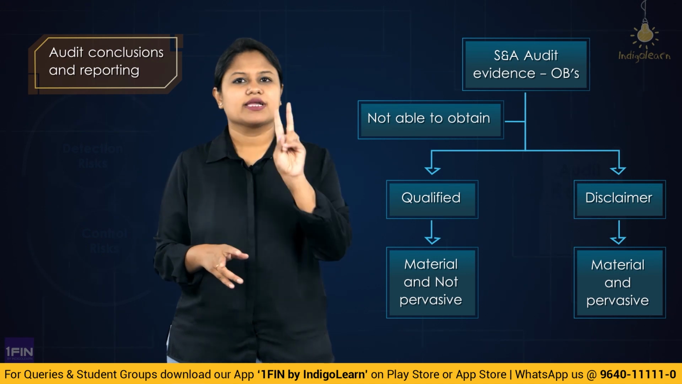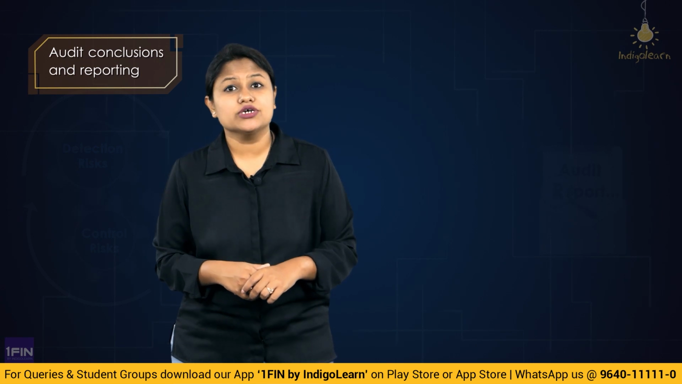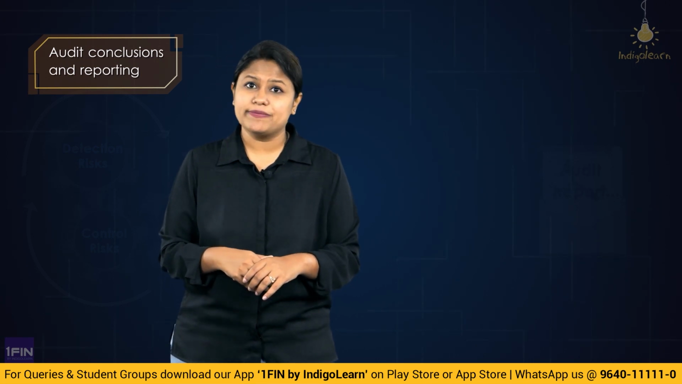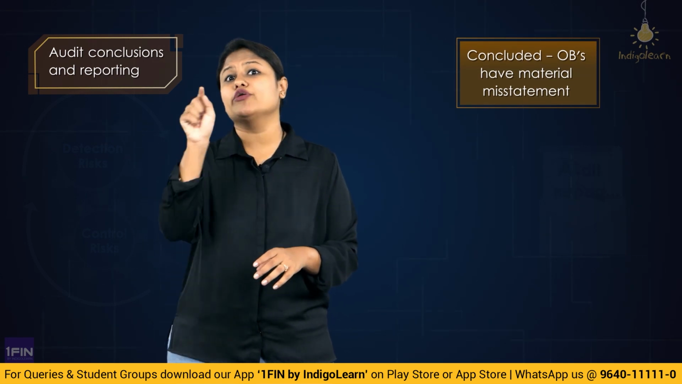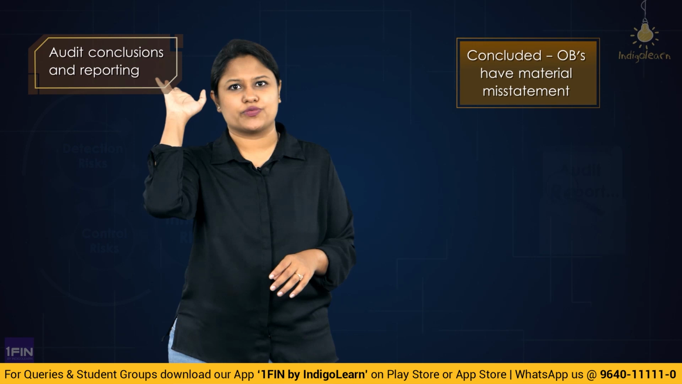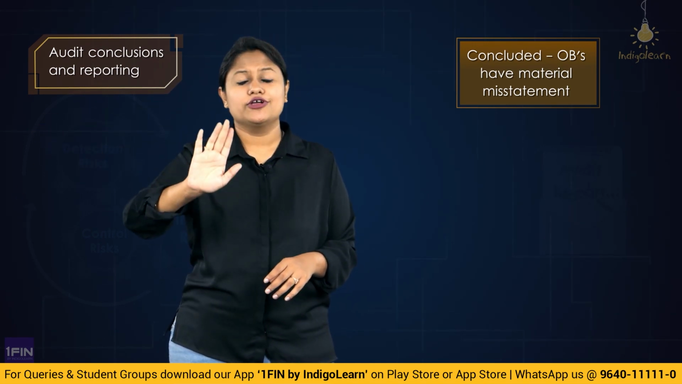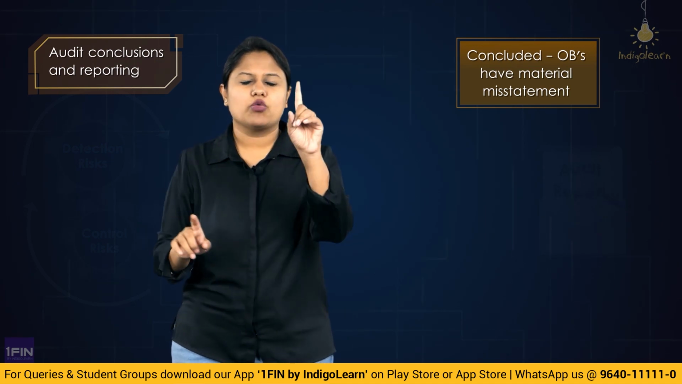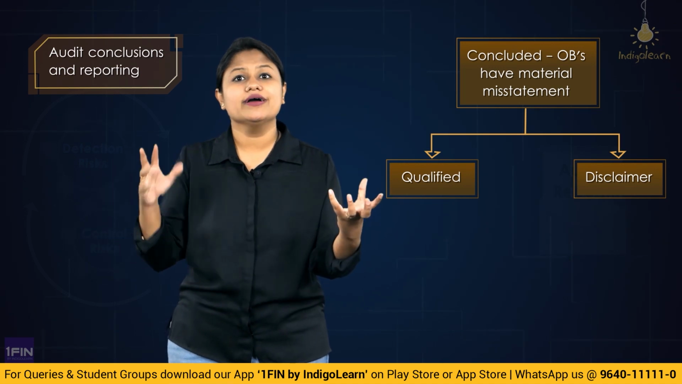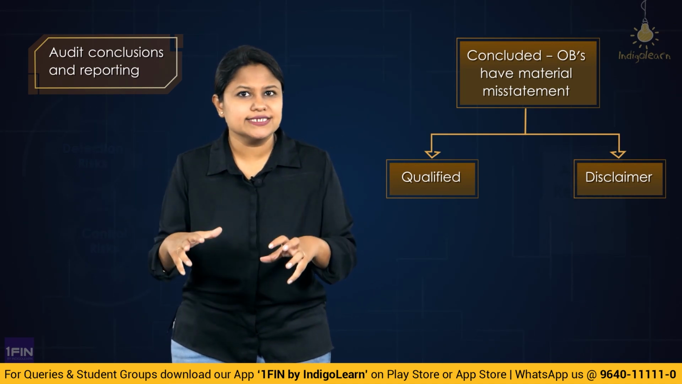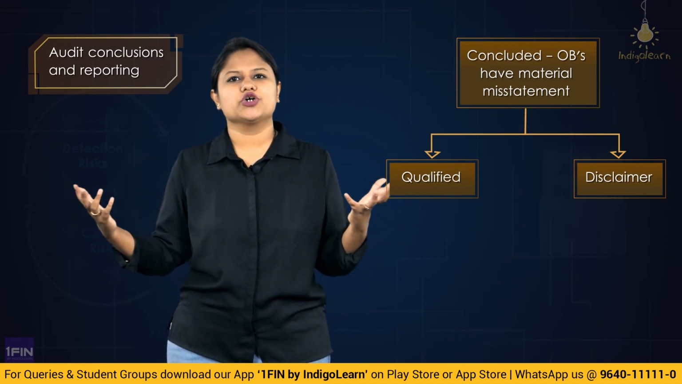Second, you have obtained sufficient appropriate audit evidence, and with that evidence you are concluding that the opening balances contain a material misstatement, and those material misstatements are going to impact the current year financial statements also. That means the misstatement of the previous year is affecting the current year also. So in that case, we will end up giving a qualified opinion or adverse opinion, whichever is appropriate. So qualified or adverse opinion, because we have obtained evidence regarding a misstatement being present. So in that case, we will give what? A qualified or adverse opinion.